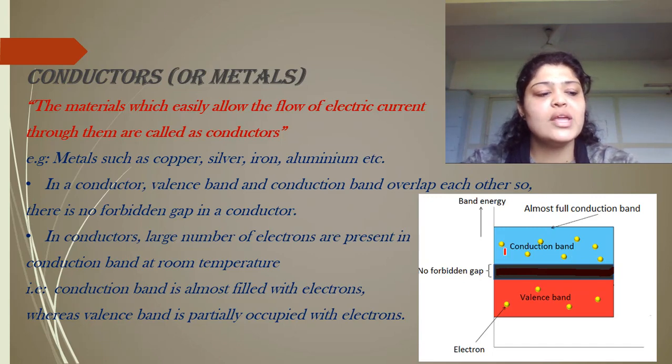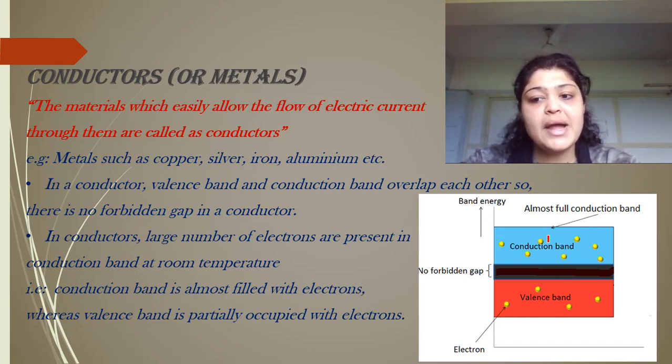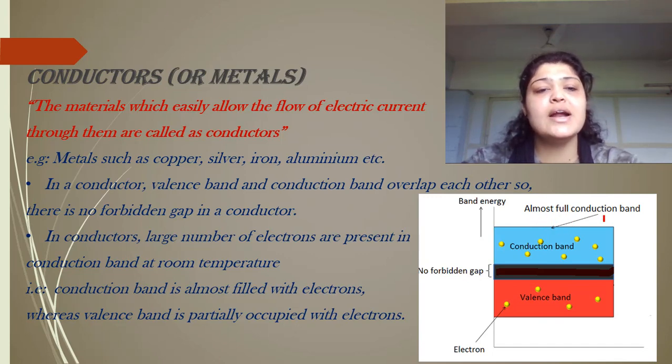So they just overlap on each other. They are one above the other. You can see that in the valence band there are electrons, in the conduction band also there are electrons. So you say that almost full conduction band is present in metals. When you give energy, completely the conduction band will be filled.